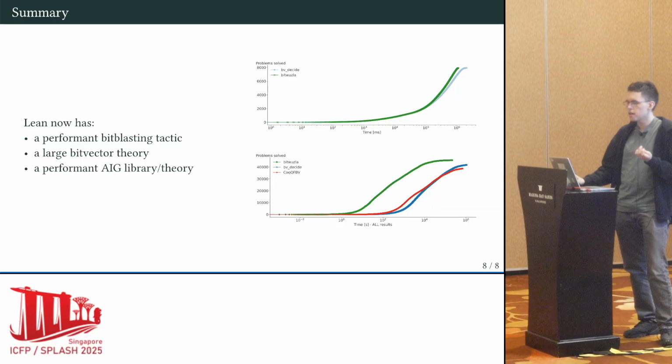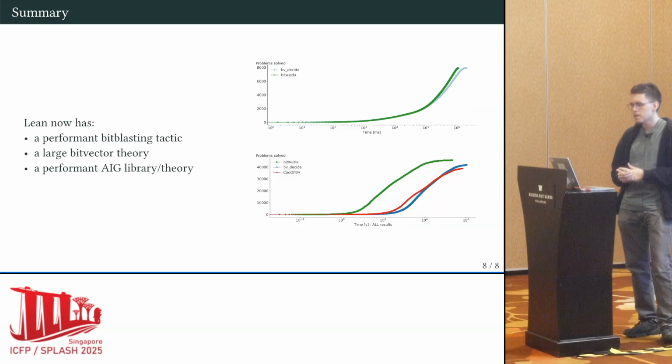So in summary, Lean now has a high-performance bitblasting tactic, and in addition to that, also a large bit vector theory in its standard library and a performant AIG library in theory that we hope will be useful for all kinds of future work that relates to bit vector theory in Lean. Thanks for your attention.